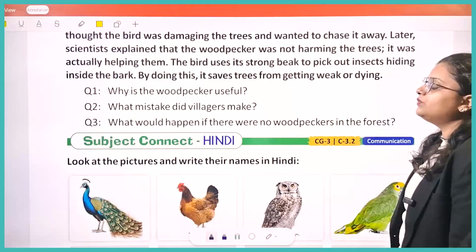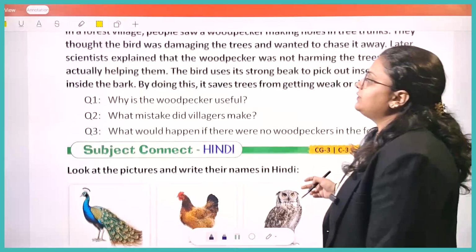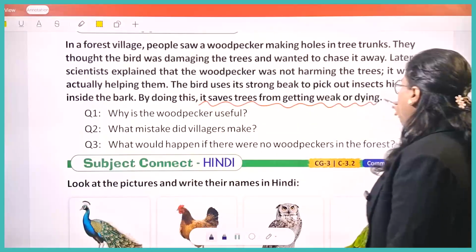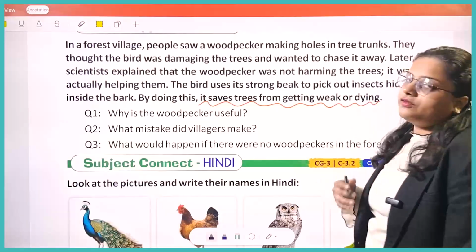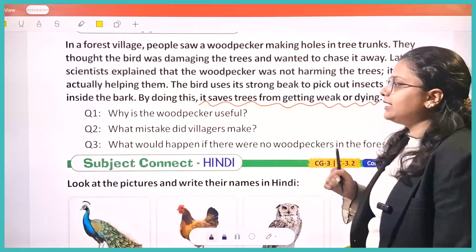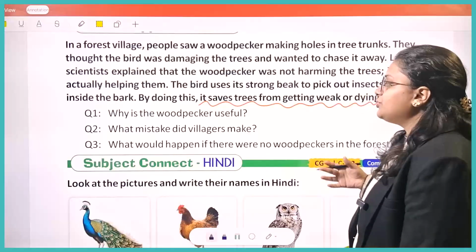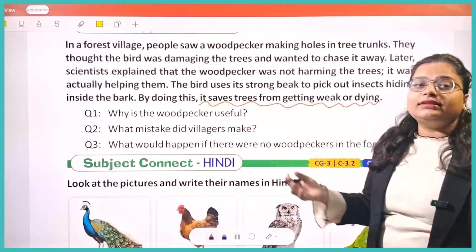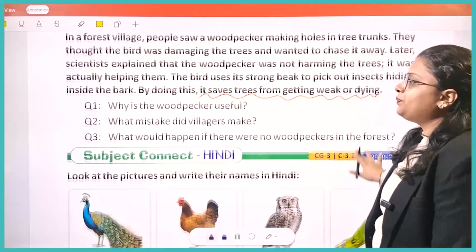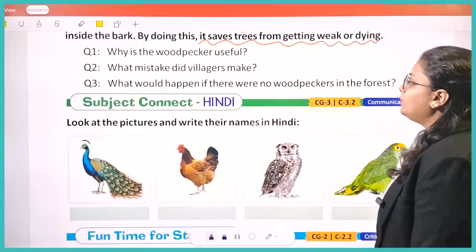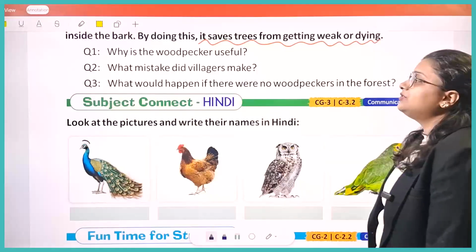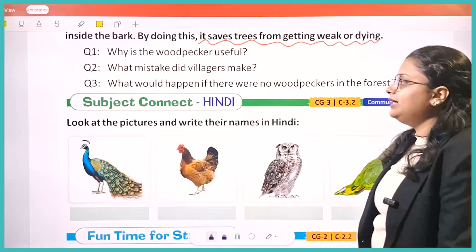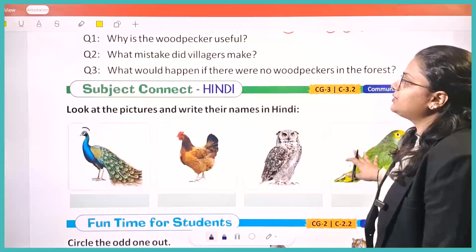Okay, why is the woodpecker useful? So we can answer from the paragraph itself. It saves trees from getting weak and dying because of the insects. We'll write, because of the insects. What mistake did the villagers make? They thought that the woodpecker was damaging the tree and they tried to chase it away. What would happen if there were no woodpeckers in the forest? The trees would get damaged internally, their trunks would get damaged and they would start dying. Okay, so everything in the ecosystem has a role.